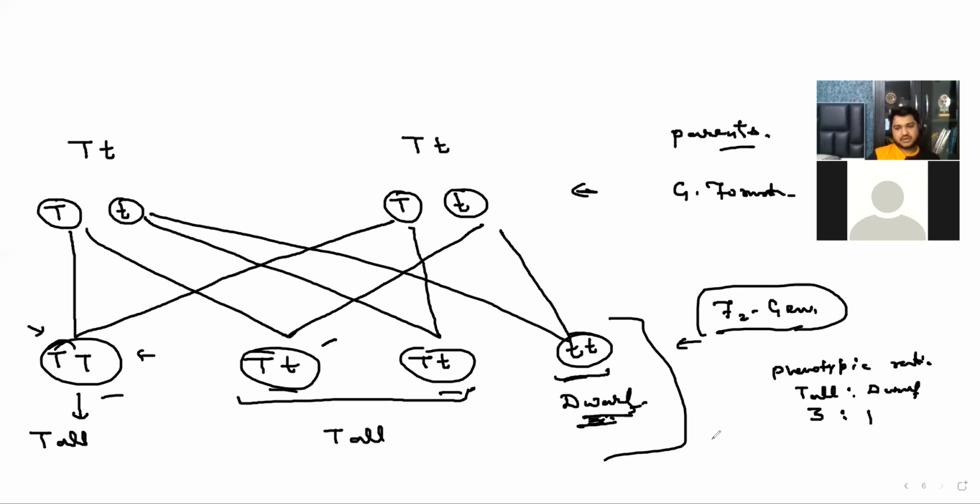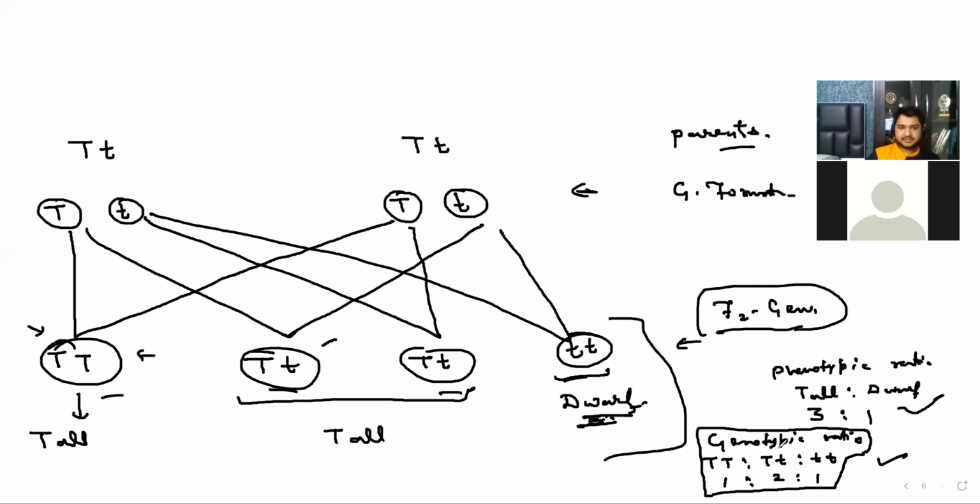So the phenotypic ratio is 3:1. And if I talk about the genotypic ratio, we can say one is capital T capital T, two are capital T small t, and one is small t small t. So it is 1:2:1. So the phenotypic ratio is 3:1 and the genotypic ratio is 1:2:1.